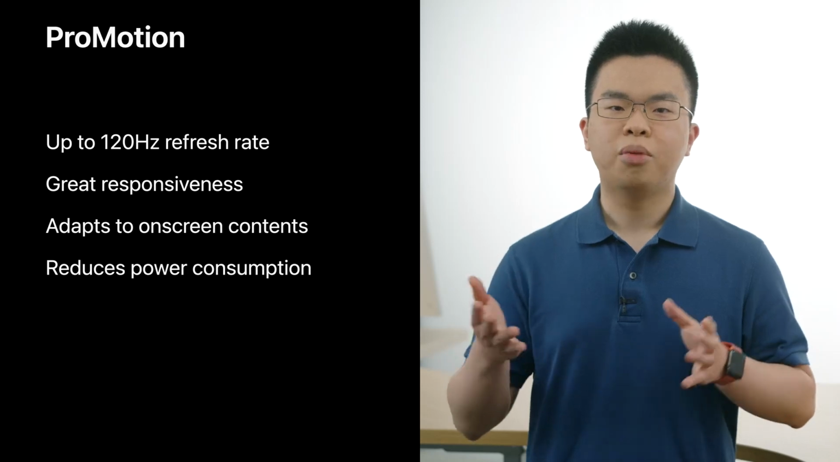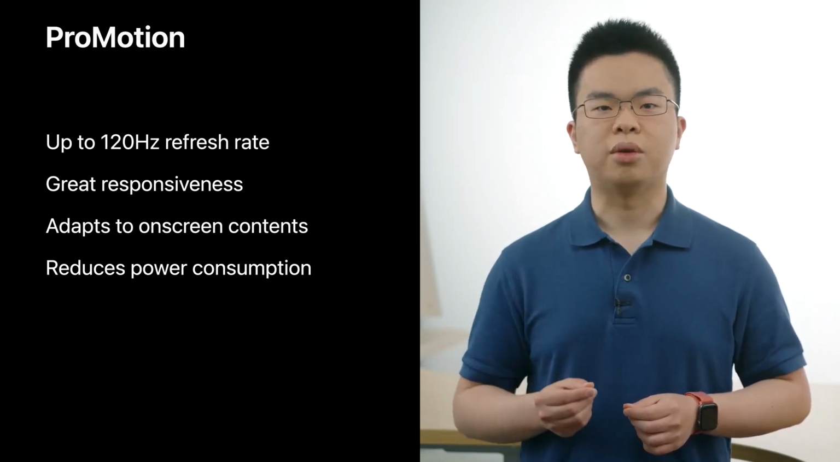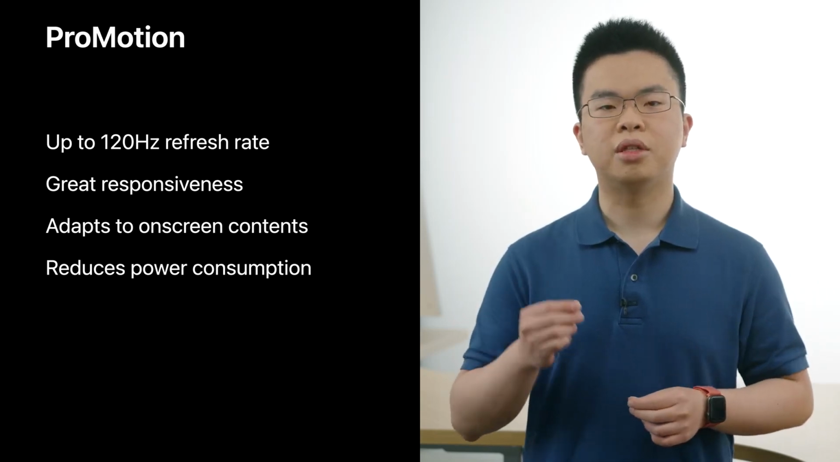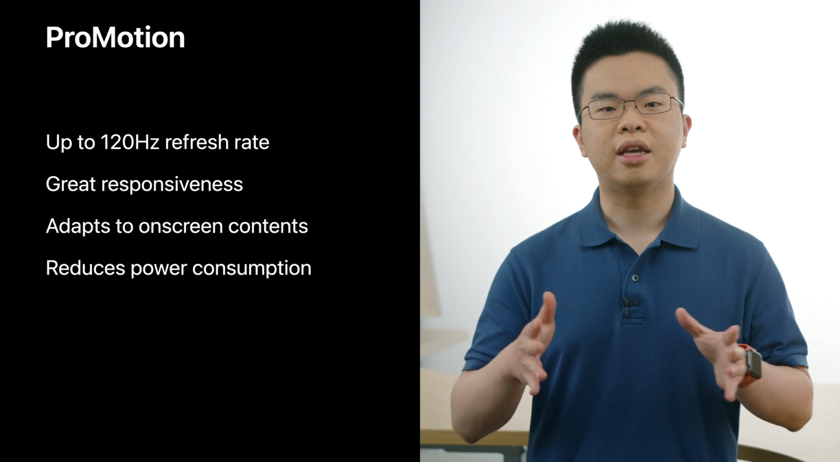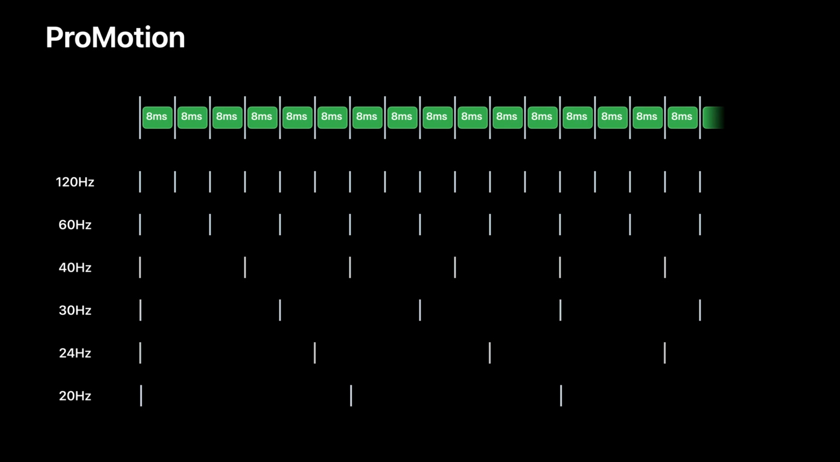On the other hand, ProMotion offers great responsiveness with refresh rates of up to 120 Hz. It also adapts to on-screen contents and so reduces its power consumption. Let's see how it works. Of course, at its maximum refresh rate of 120 Hz, the display refreshes every 8 milliseconds. Since 120 is a multiple of 60, ProMotion supports all existing frame rates. It offers not just 120 Hz, but some intermediate frame rates for your apps as well.